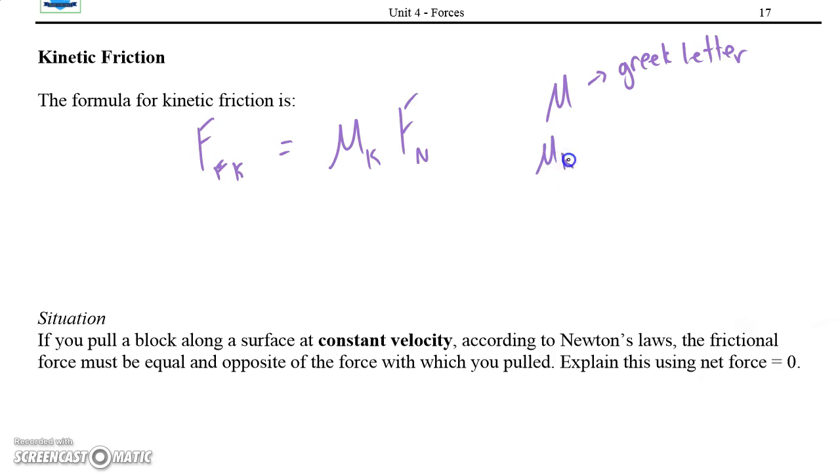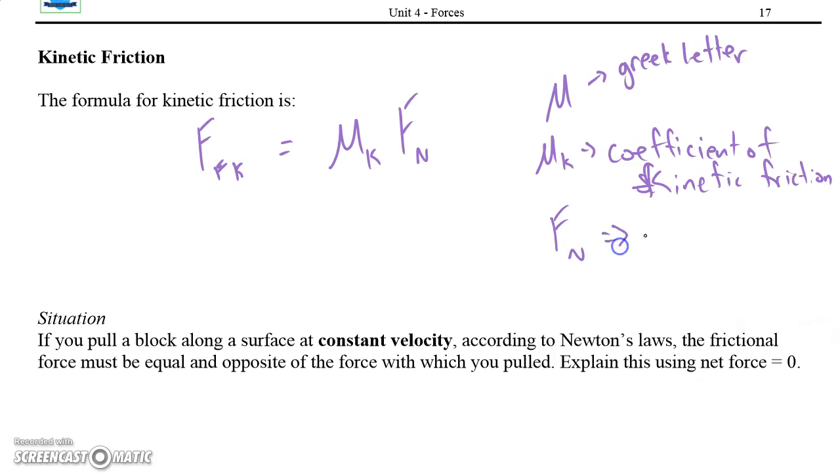Mu_K is the coefficient of, not static, of kinetic friction. And so that's a value that is unique to each type of material, and F_N is our normal force. So that's how we can calculate the force of kinetic friction. If we know the normal force and we know the coefficient, we can figure out the kinetic friction.